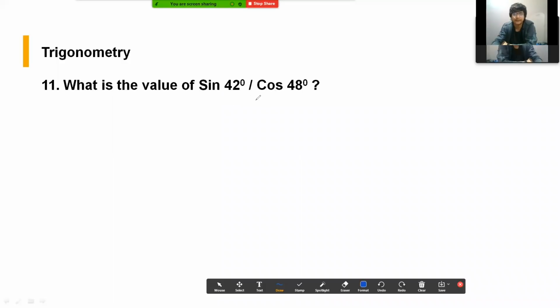Okay, then again this was really एकदम 9th level का question था. Sin 42 divided by cos 48 will be how much? So sin 42 is nothing but cos 48, and cos 48 divided by cos 48 will give you 1. So 1 was the correct answer. Again 5-second question.